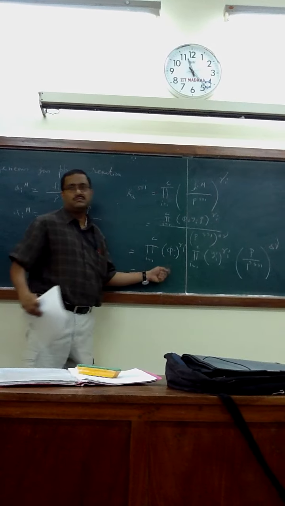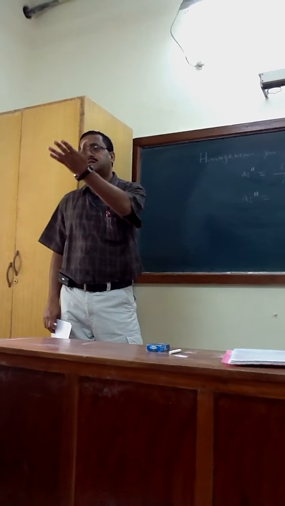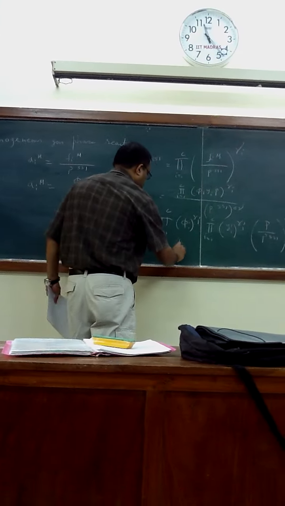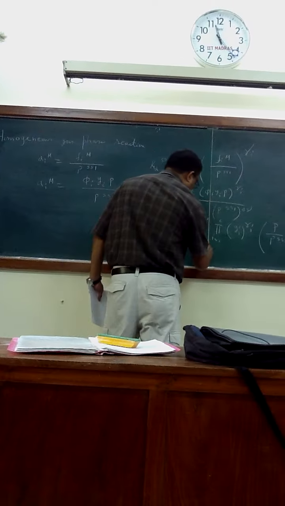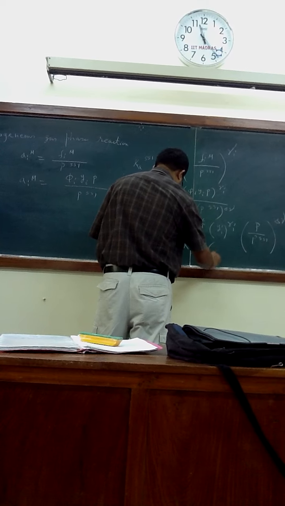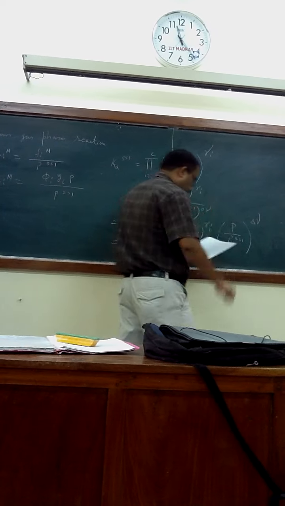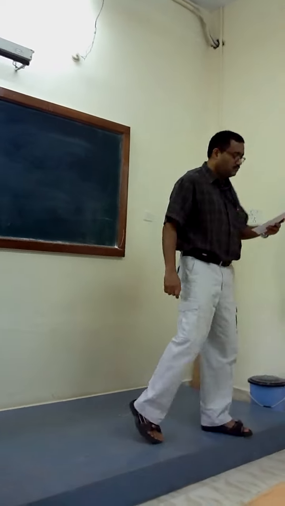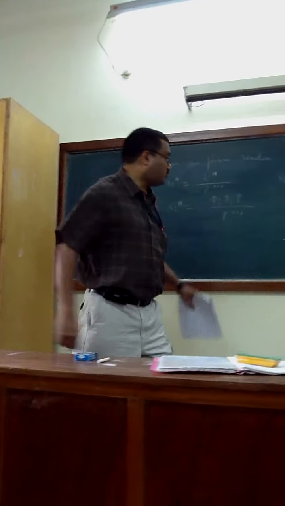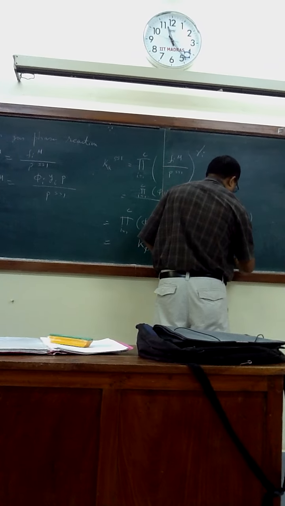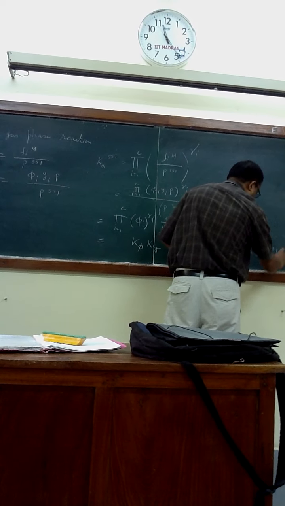What is this term? Simplified term. First term K_phi, next K_y, next is P by P_SS1 to the power delta nu, which is also equal to exponential of minus delta G at SS1 by RT, right?